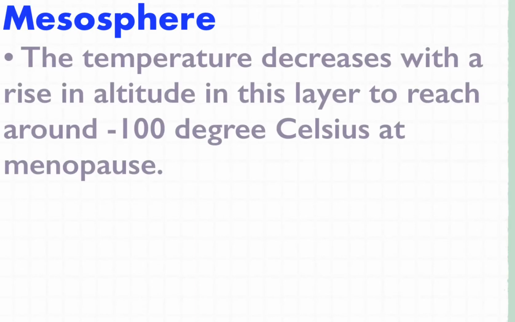Mesosphere. The temperature decreases with a rise in altitude in this layer to reach around minus 100 degrees Celsius at the mesopause. What's the mesopause? It's the boundary between the mesosphere and the thermosphere.